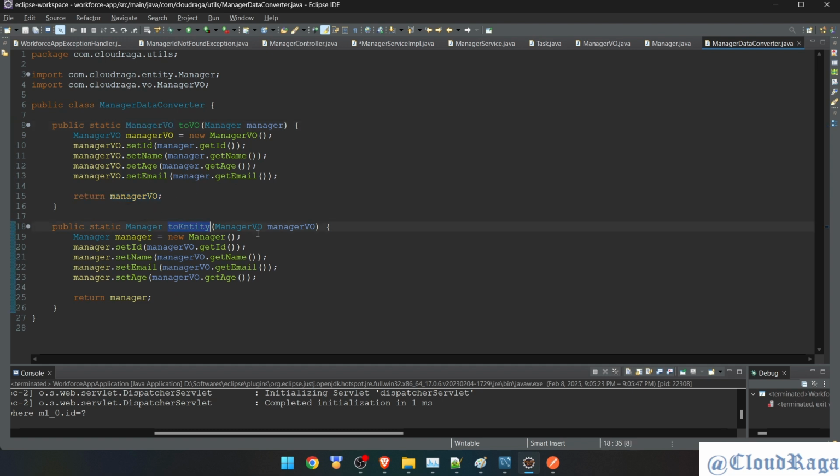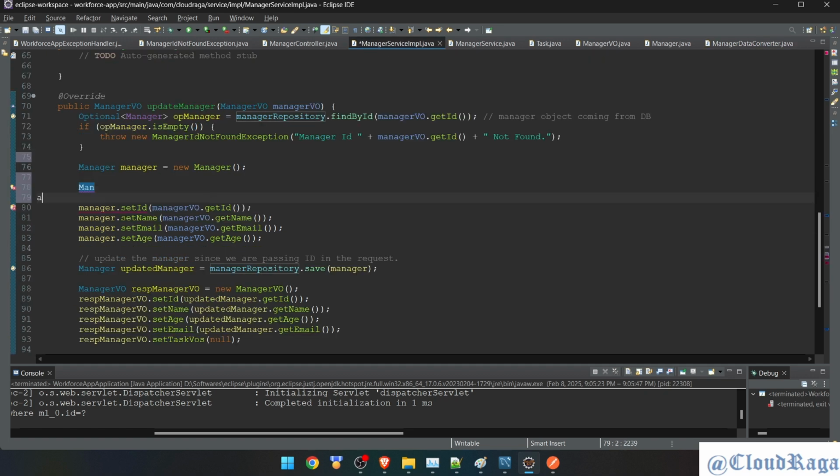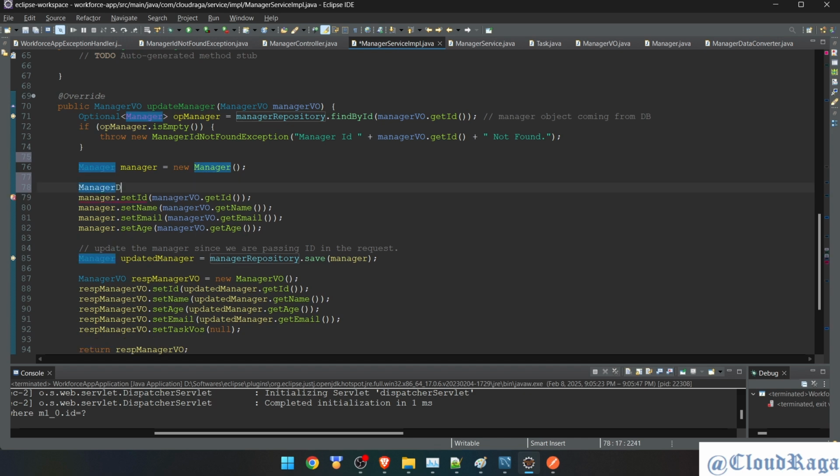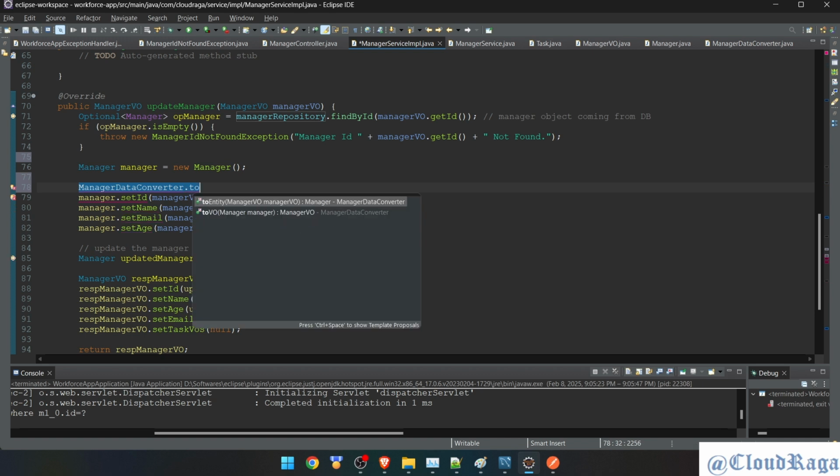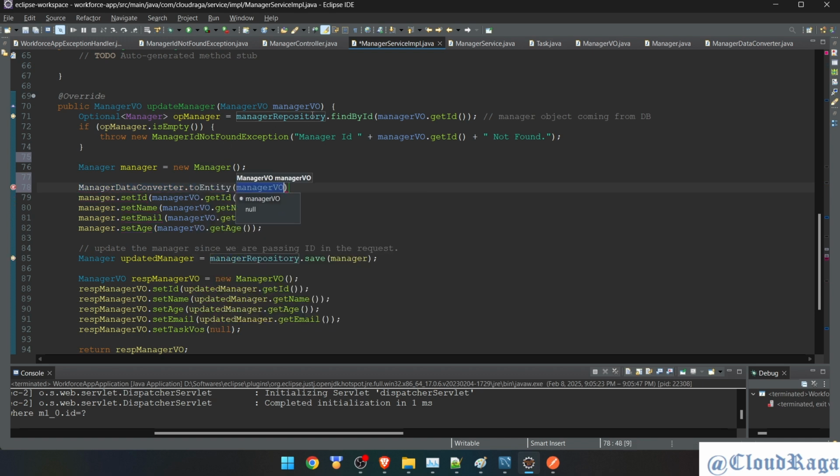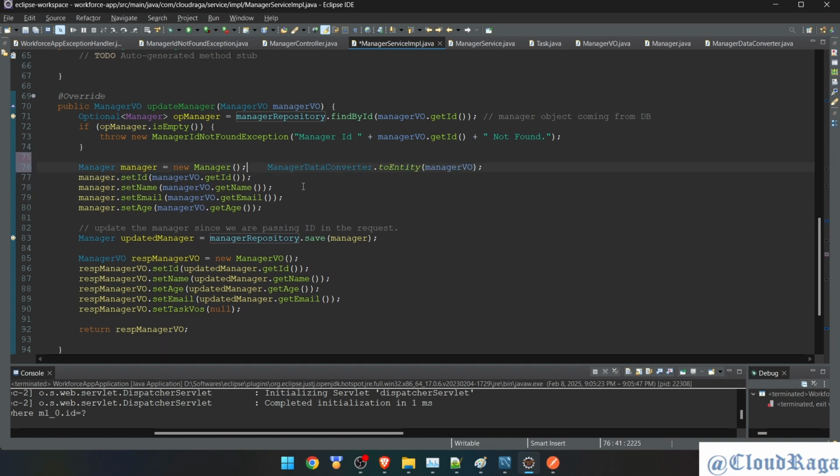This time I'm going to use toEntity, so I can get the manager object. Fine. So going back here, I'll write manager data converter dot toEntity. I'll pass the view object. Fine, and it will give me this line. So I can do this.